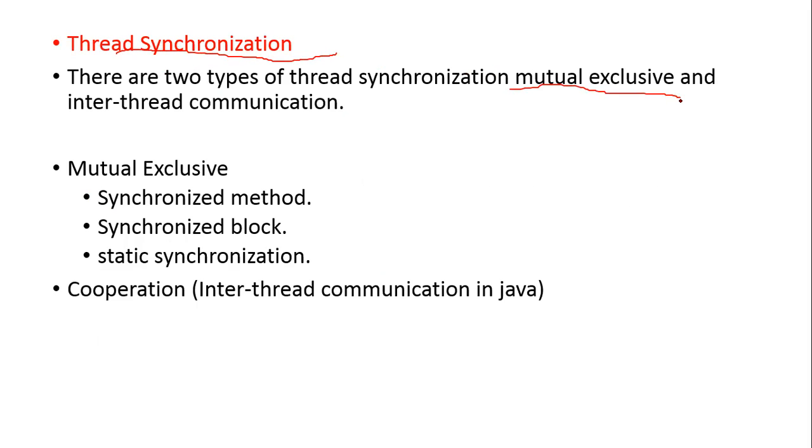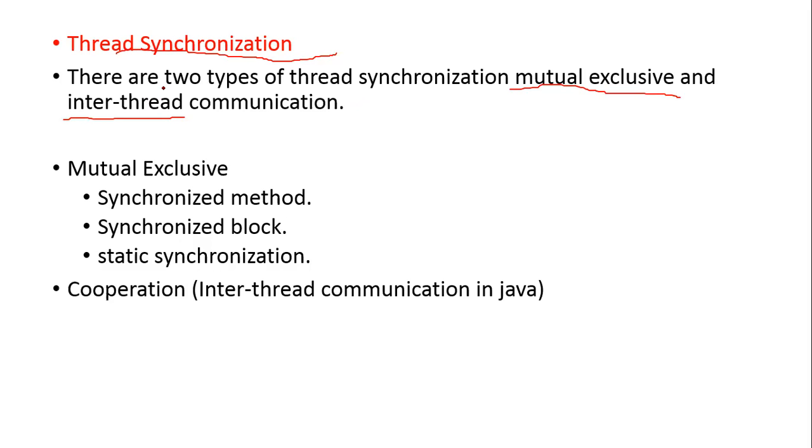You remember, even in deadlock, how to avoid deadlock means we can use mutual exclusion, mutual understanding. When I am running, you be in the wait state. When another process is running, my process should be in the wait state. Like mutual understanding you can have, or inter-thread communication, where different threads communicate with each other and adjust with each other, and you can process the things.